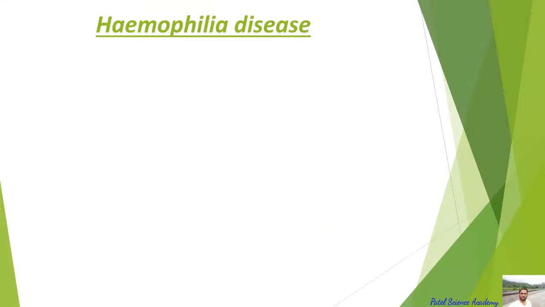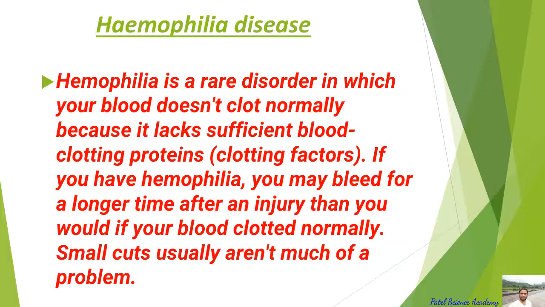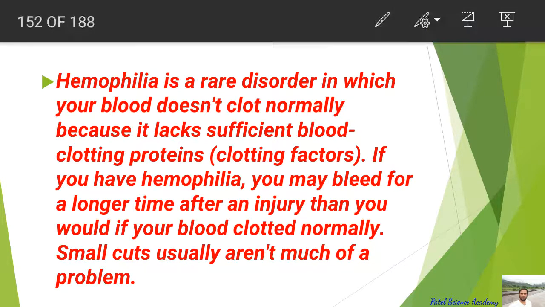Now we'll see the second example of this X-linked inheritance, and it is called hemophilia disease, which is also known as bleeder's disease. Dear students, what is hemophilia disease? Hemophilia is a rare disorder in which your blood doesn't clot normally because it lacks sufficient blood clotting protein, that is the clotting factor. So what is happening here in hemophilia disease? Blood fails to clot normally because of the insufficient blood clotting protein.